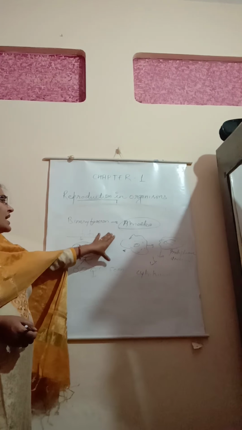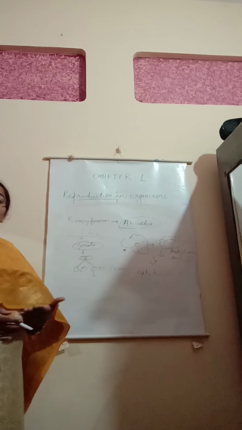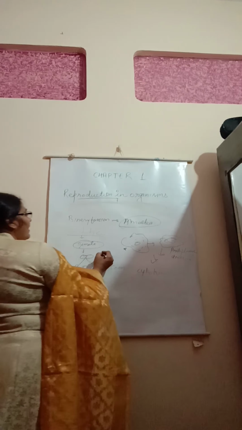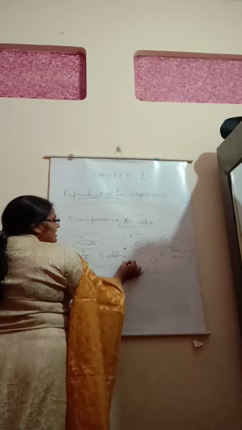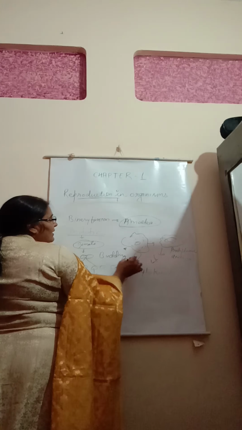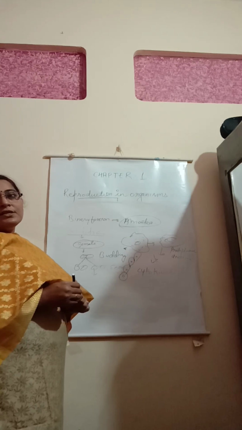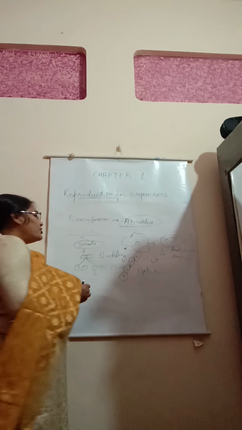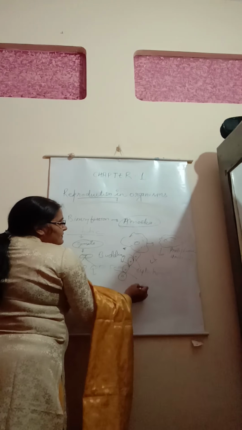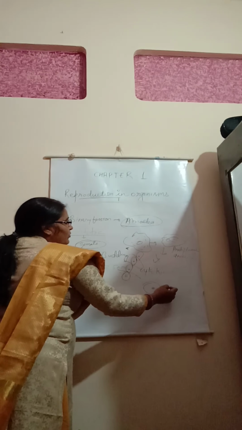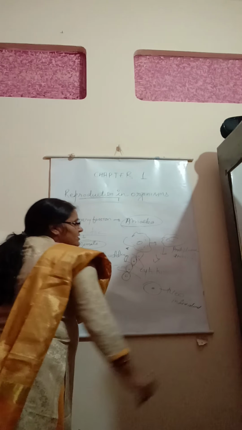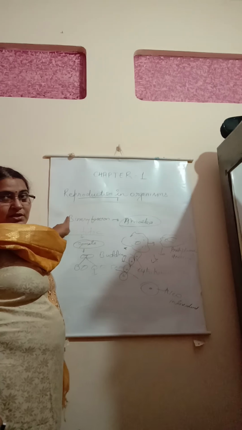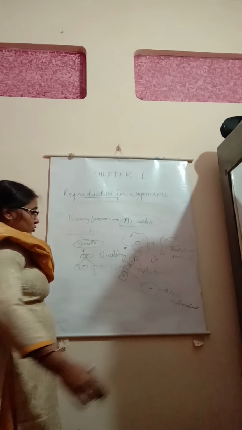Besides this, there are so many other processes of asexual reproduction. For example, budding. For example, yeast. So yeast has buds, and after the formation of the buds, when favorable conditions come, these buds break off. When they fall on a suitable ground or suitable condition, they will develop into a new individual. So this is another process of asexual reproduction. Many other processes are also there.